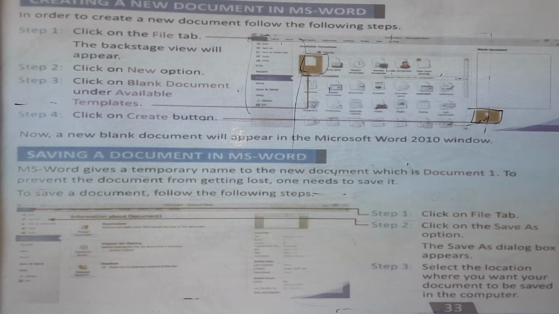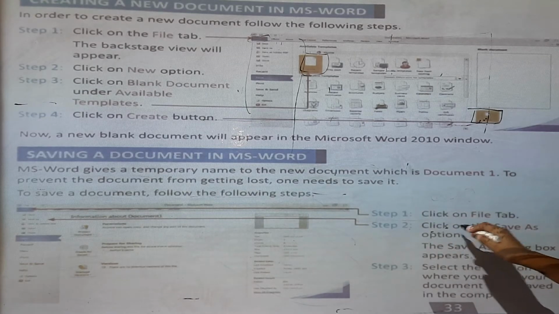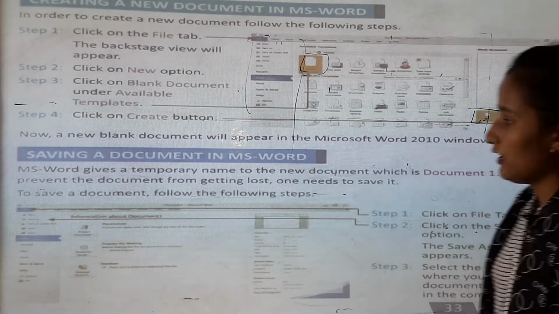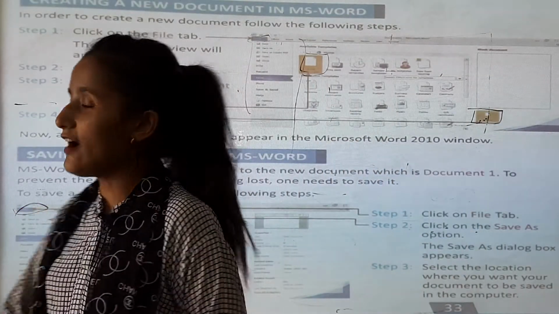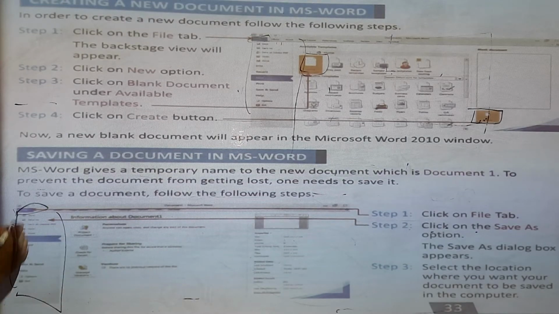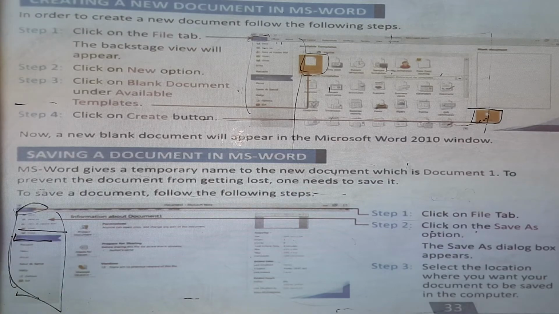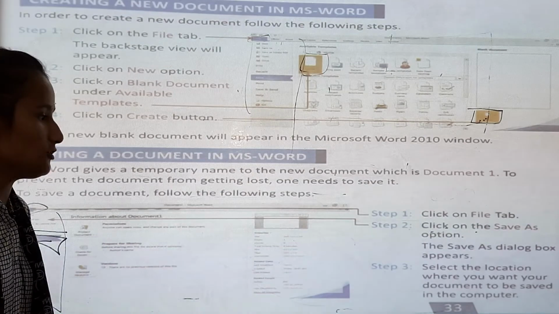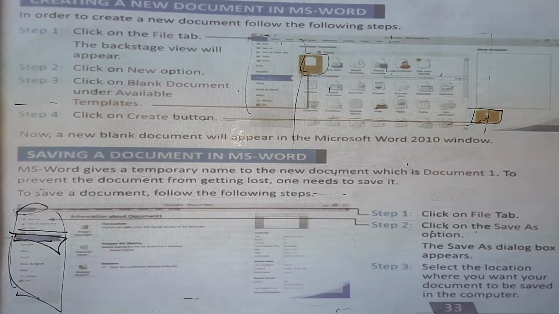Step 1, click on the File tab. You have to click on the File tab. Step 2, click on the Save As option. You have to go through this File tab and you will see the option. Many options will be shown to you here. So you can Save As, Save. You will click on Save As. Okay. Now third step, select the location where you want your document to be saved in the computer.